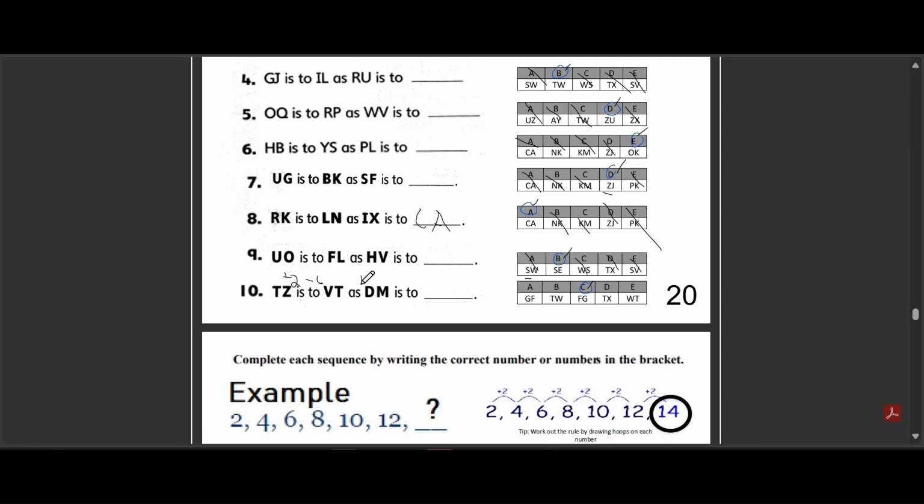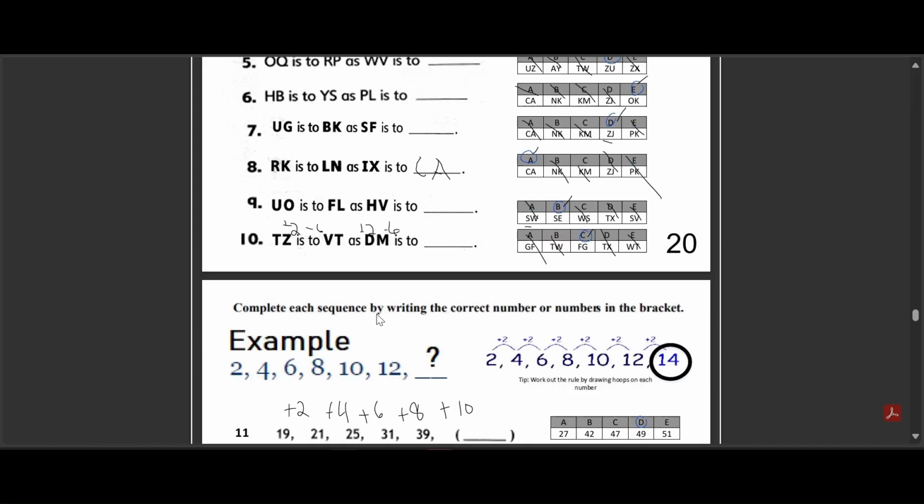Now let's do the same with DM. D plus 2 is F. M minus 6 is G. So the answer is FG. Option A, GF, is just reversed. Options B and D, TW and TX, don't follow the plus 2 minus 6 rule. And option E, WT, mixes up the shift directions.